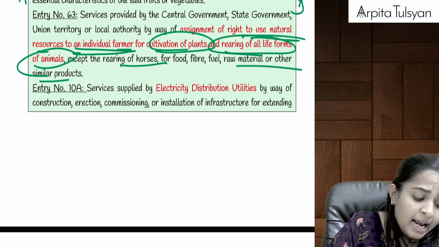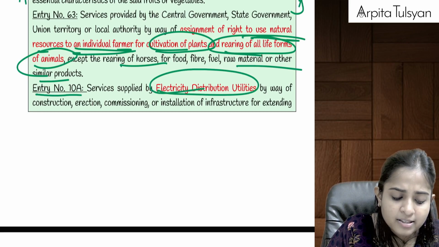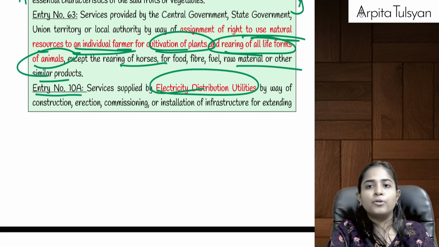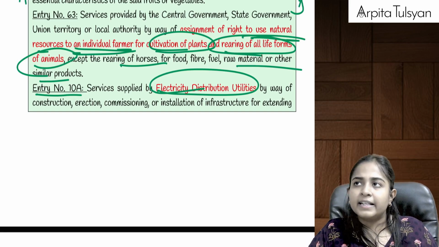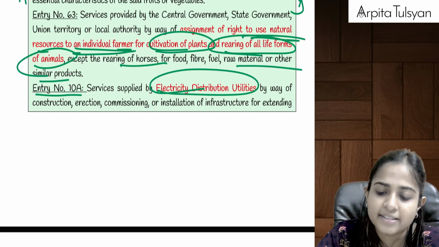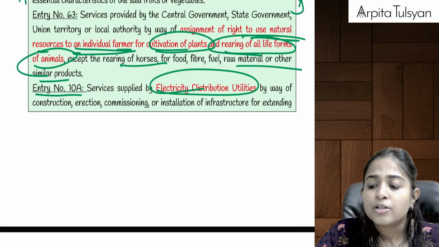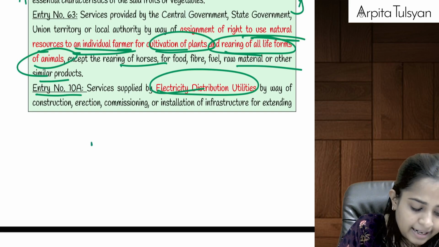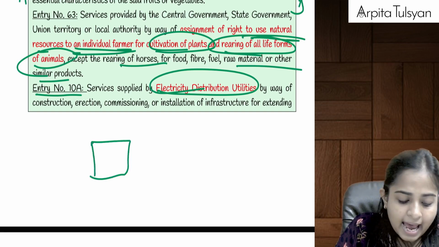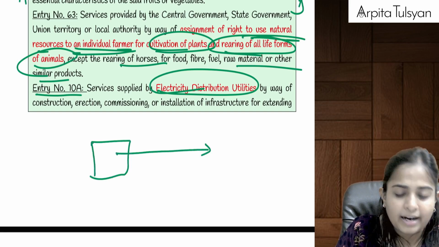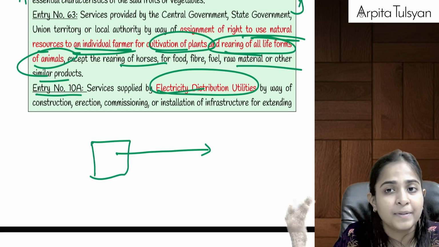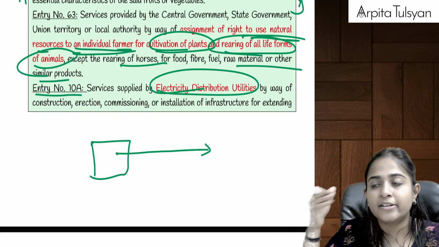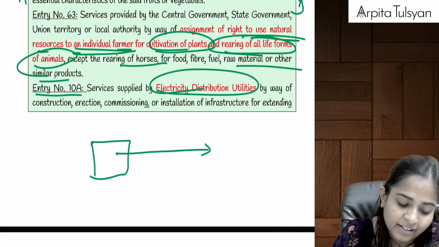Then the next one, entry number 10A, which talks about services supplied by an electricity distribution utility. Now let's say every state or every city has its own electricity distribution utility. Let's say there is an electricity company. Along with production of electricity, its next work is to do transmission of electricity, to send and distribute electricity in various places.